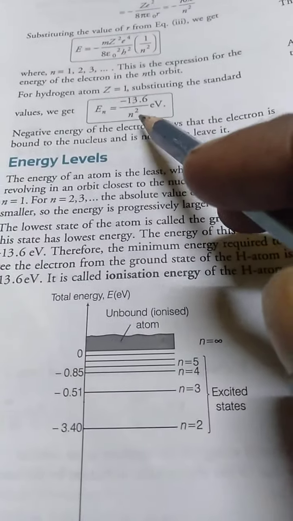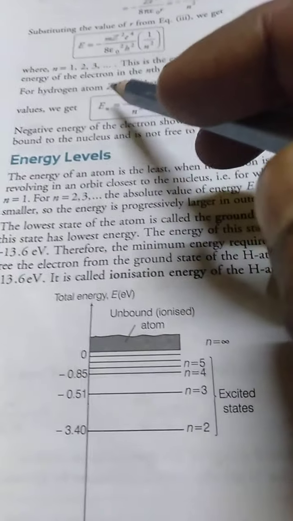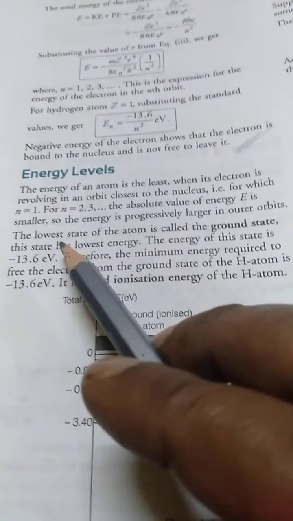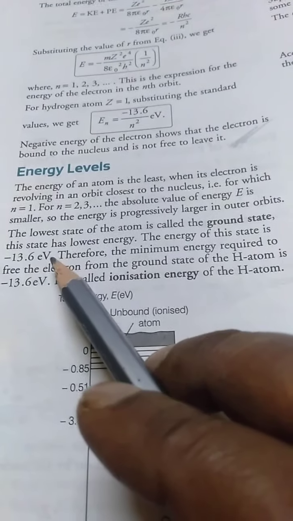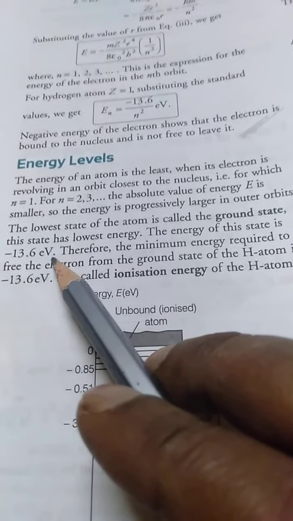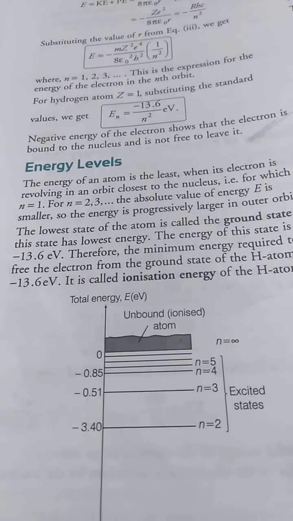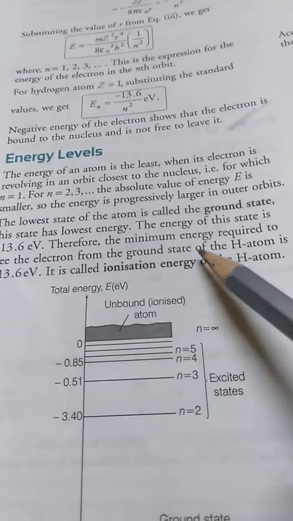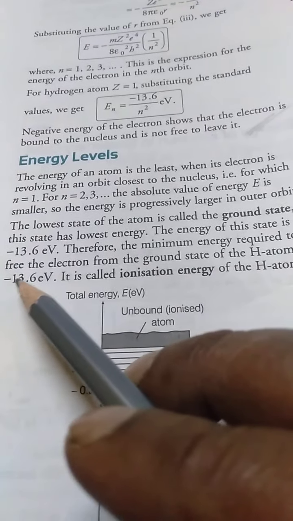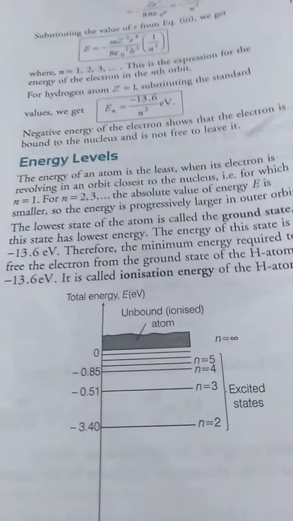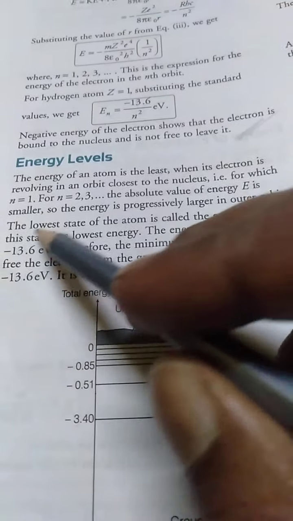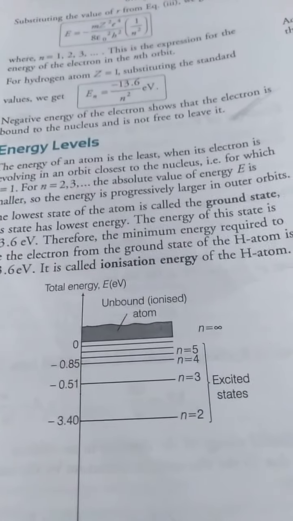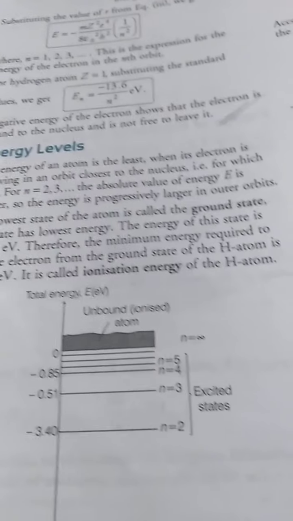And if you can see from here, if we put n equal to 1, then for the hydrogen atom En equals minus 13.6. So we can say the energy of the ground state in case of hydrogen atom is minus 13.6 electron volt. Therefore, the minimum energy required to free the electron from the ground state is this much, 13.6 electron volt. Means if you give this much energy to the electron, then the electron will be free, means it will come out of the atom.